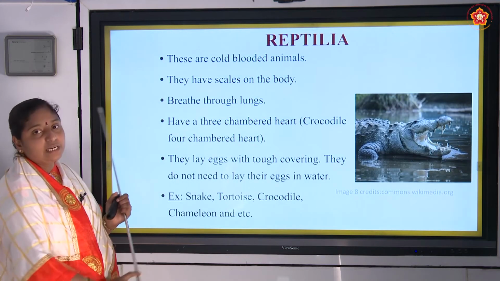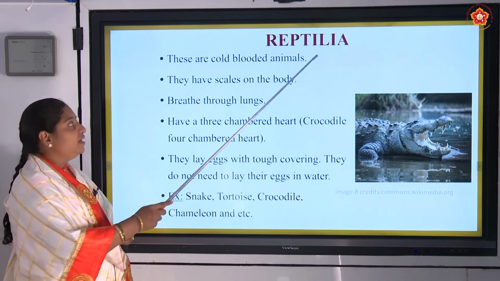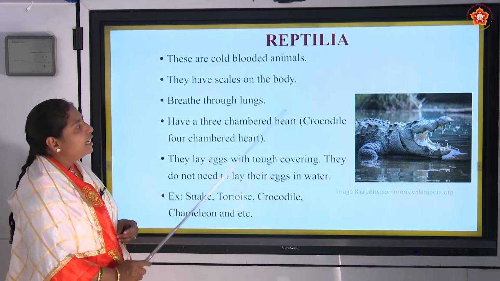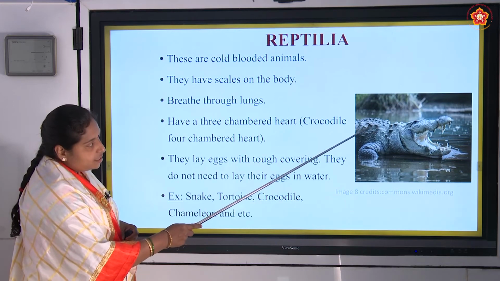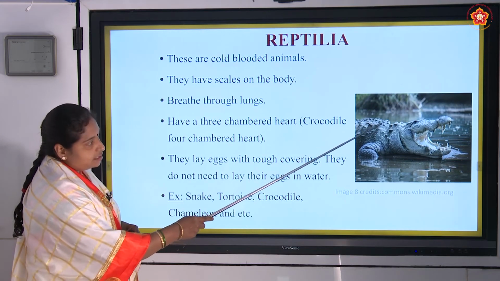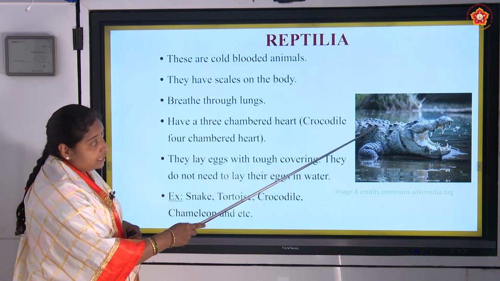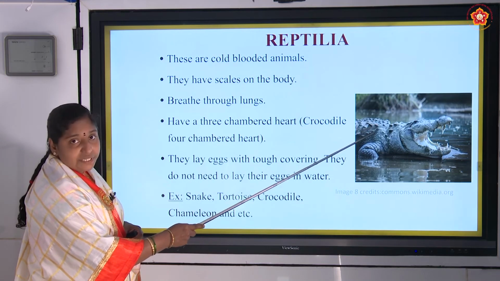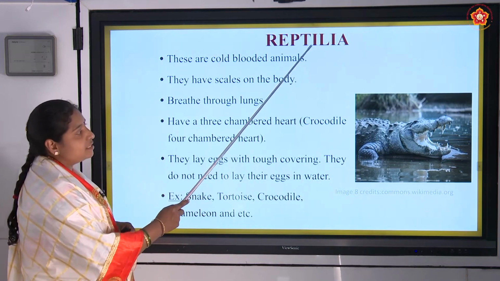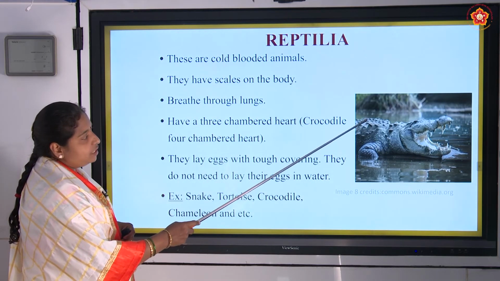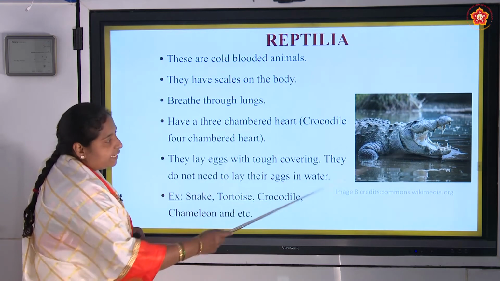And the next class is Reptilia. Reptilia. And observe the organism here. Upon the skin, you can see the scales. And that too they are sharp scales. And this is a characteristic feature of these reptilians. See clearly, you can observe the scales upon the body.